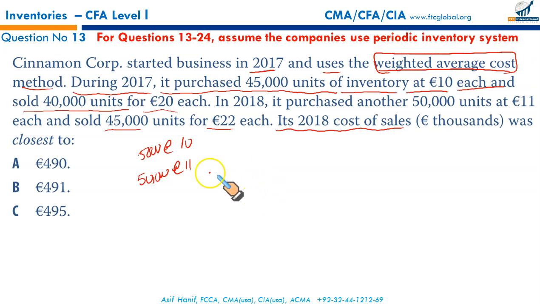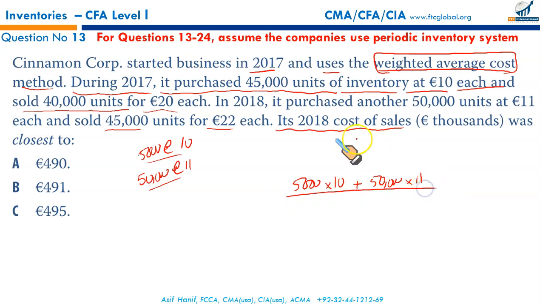Under weighted average cost method, these are the two sets of items you have. 5,000 units at the rate of 10 each. That's your opening stock. Further 50,000 units were purchased at the rate of 11 each. This will give you the total value of the goods that was available. And how many units do they make up? 50 plus 5, 55,000 units. If you calculate the weighted average, it will give you 10.909.